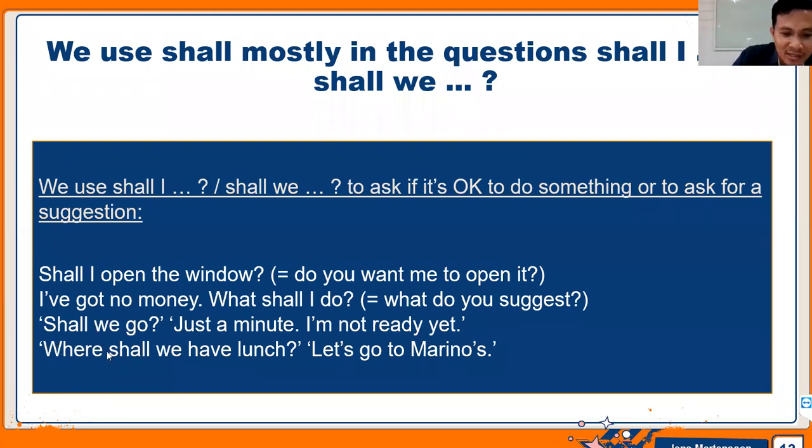So the point is, shall is very common when we ask someone to do something or to ask for a suggestion. And we use shall when the subject is I and we.